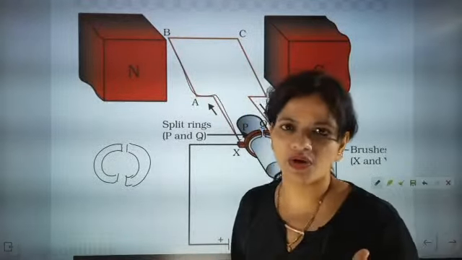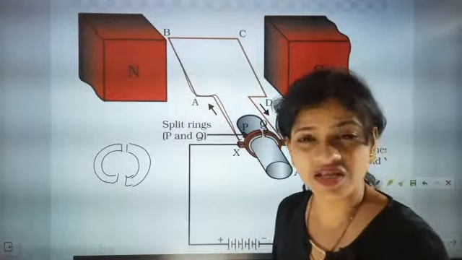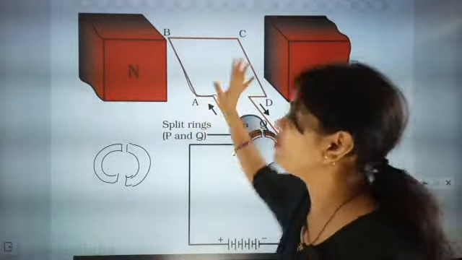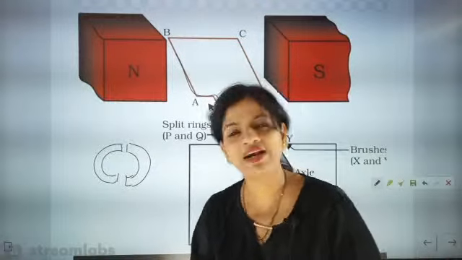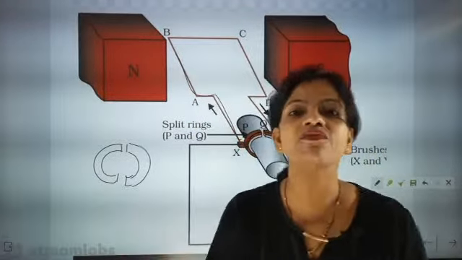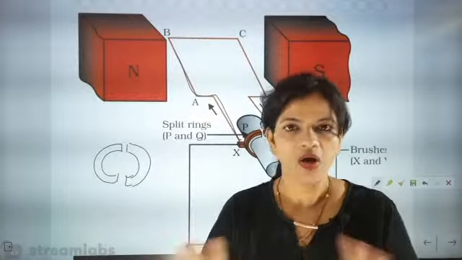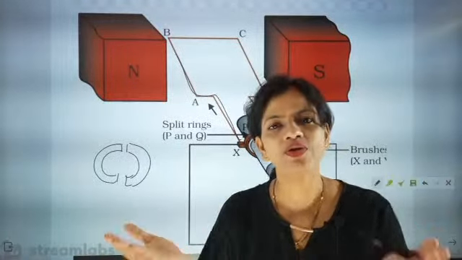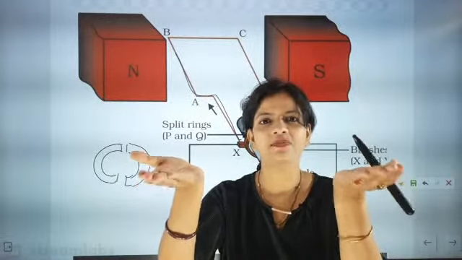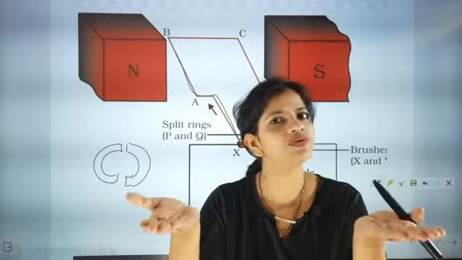Now, Fleming's left hand rule. Once this wire has current in it, it will have a magnetic field around it, and this wire will act as an electromagnet. So the magnetic field is ready, and the magnetic field lines will start interacting with each other, and either they will repel, or attract, or not influence each other. When two magnets are parallel to each other, they are not going to trouble each other, because their magnetic lines of force are not going to intersect each other.